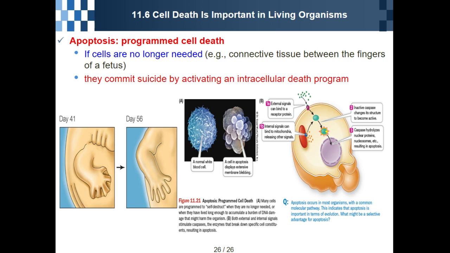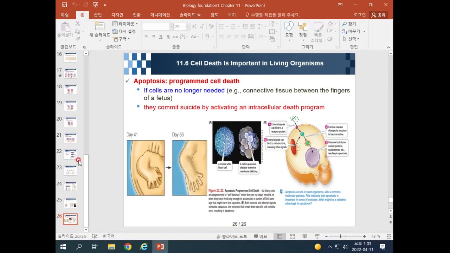If cells are no longer needed, they will commit suicide, and after that we have fingers like this. There are several death signals, but today we will not cover them in detail. Okay, so today we finish.